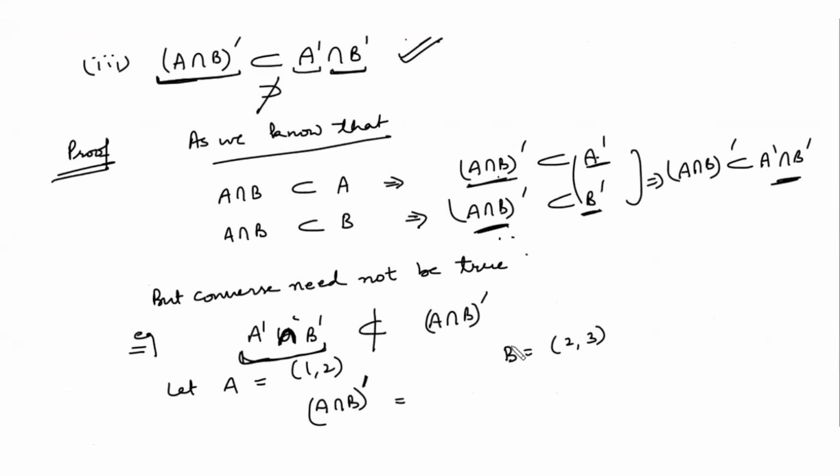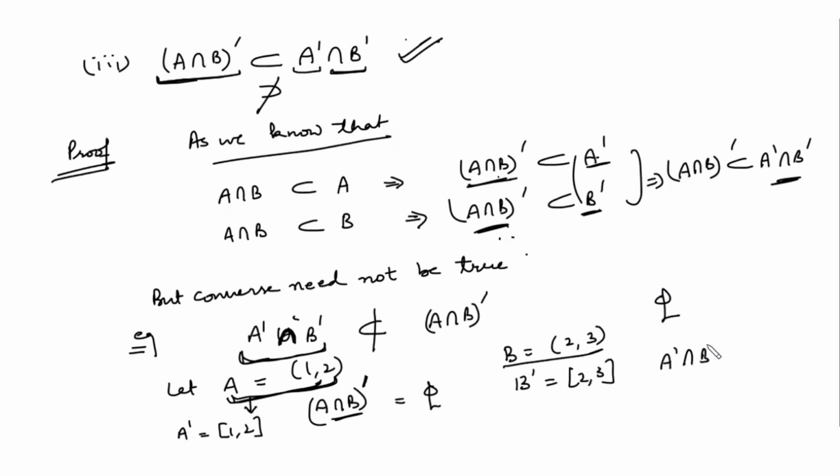First of all, take its intersection. What will that be? It would be the empty set. So what are the limit points for the empty set? That is empty. Similarly for A'. What are the limit points of A? A' is the closed interval [1,2]. And what are the limit points for B'? Closed interval [2,3]. So what will be their intersection now? Singleton set {2}. Clearly, this is not contained in the empty set. However, the other side is always contained in this set. This always is the bigger set.